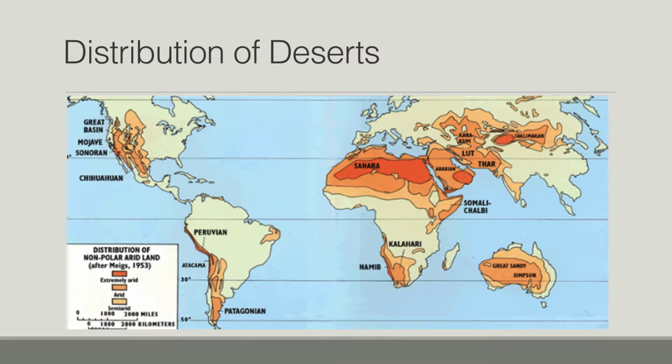And now here's the distribution of deserts in the world. The biggest desert in the world is the Sahara Desert, which covers roughly 9 million kilometers squared. Most of the deserts are found between 20 degrees and 35 degrees north and south of the equator. Some examples of deserts are the Namib Desert, Atacama, Gobi, etc.